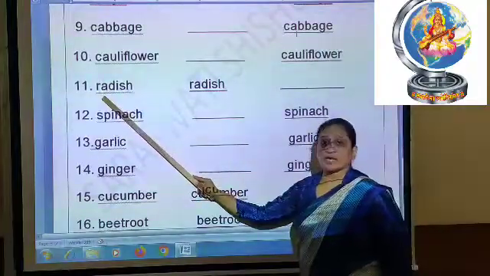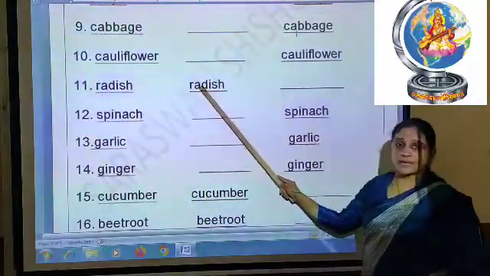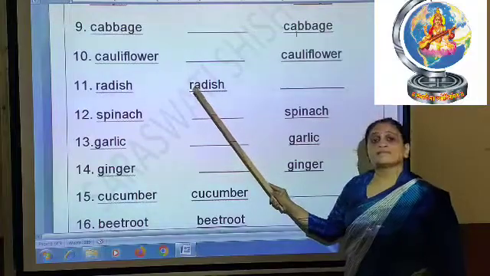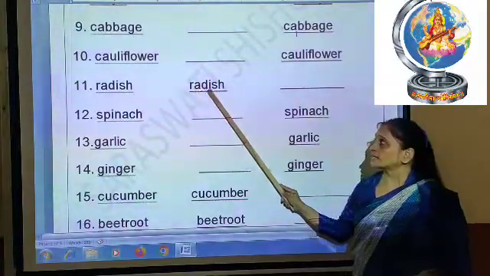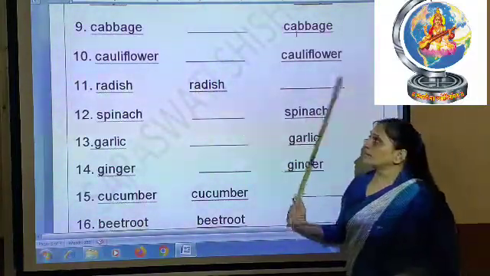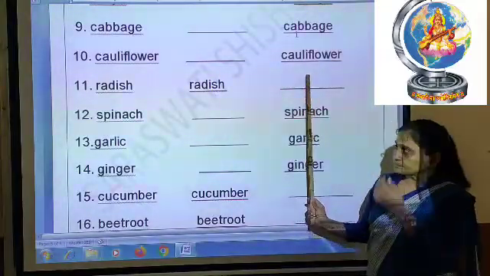Then after, radish. Radish you can eat in salad, right? So radish will come in the raw column. Radish, radish will come in the raw column. Here you will not write anything.